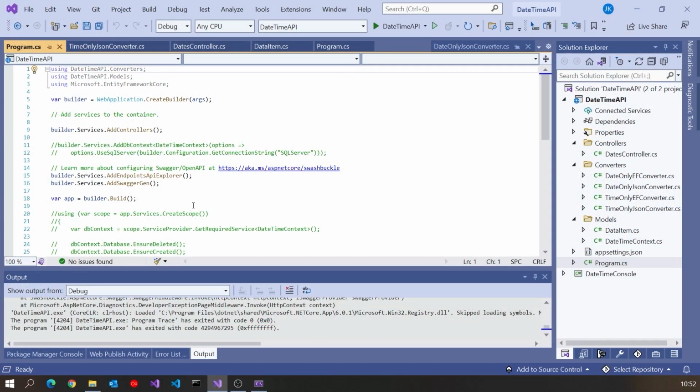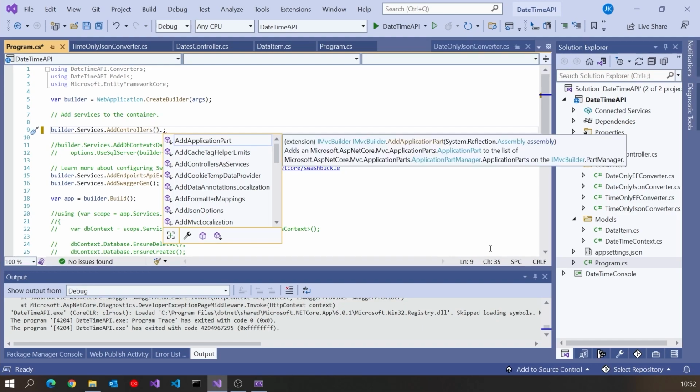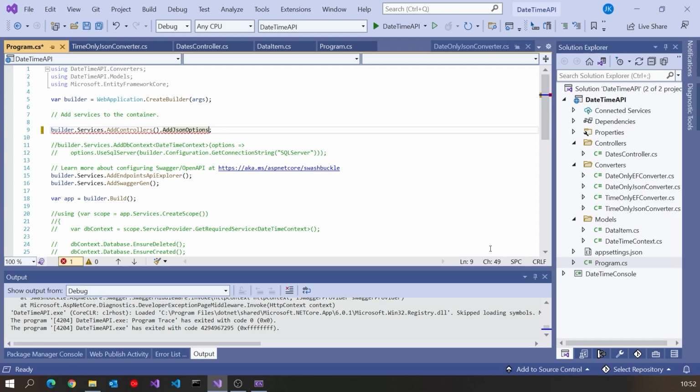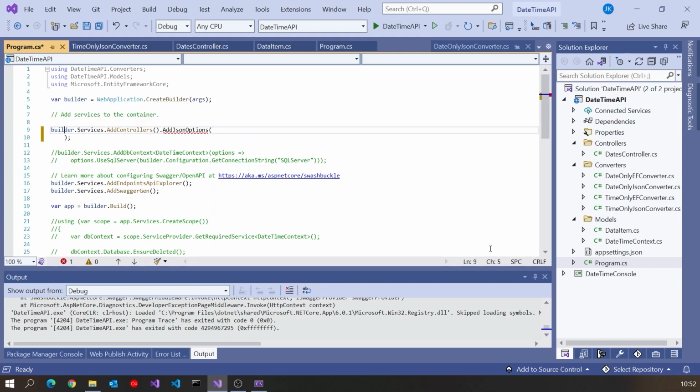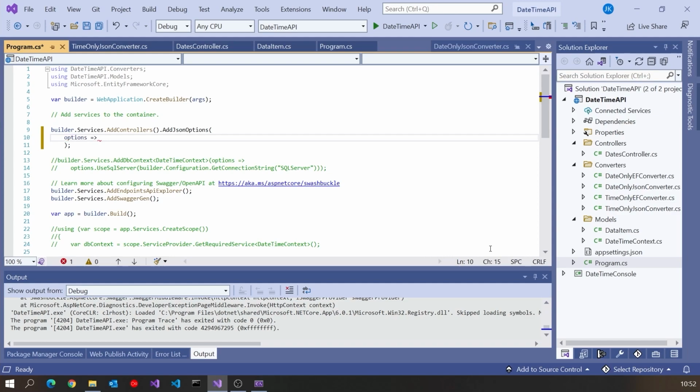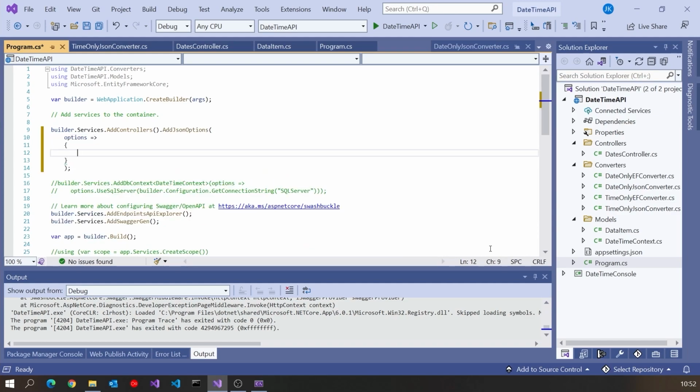But then they've obviously got to be integrated into the whole system, and we do that back in Program. This is the new style Program that we get with .NET 6 when we create a web application. On that AddControllers, what I can then do is .AddJsonOptions. This is where I can configure anything I want to do with the JSON serialization. That takes a lambda whose parameter is options, and then we'll have the lambda arrow there. We'll give it a body because there's a couple of things I want to do.